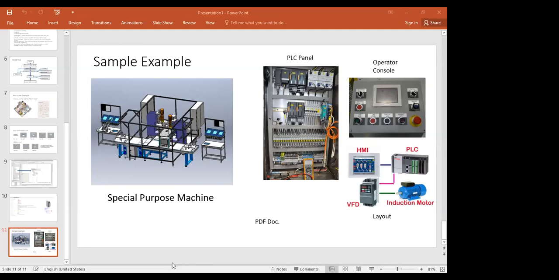For that, we used the E-plan tool. Let's try to recall the things. We have an SPM, a special purpose machine, and we have to use one SMPS. We understood that requirement from the customer. Let's take one example only, not all the examples. The customer says we have to use an SMPS, an on off switch, and a terminal. We have only this task, and we have to do this task in E-plan.